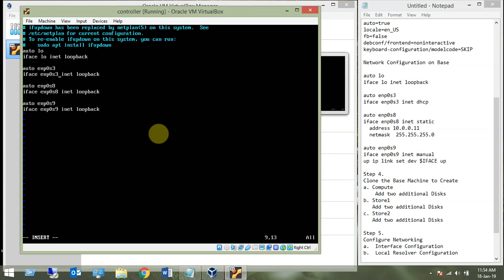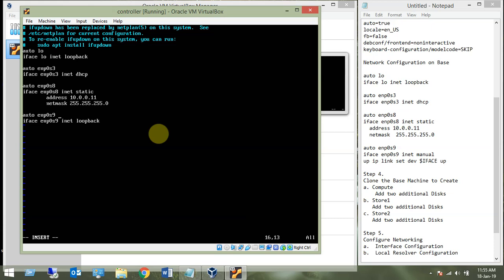The first one is DHCP, so let's change loopback to DHCP. So enp0s3 is configured as DHCP. The second I want to configure with a static IP address. So here the address is 10.0.0.11, and the netmask is 255.255.255.0. That is the netmask, and that is a static IP address.